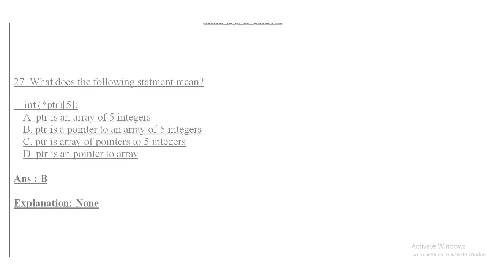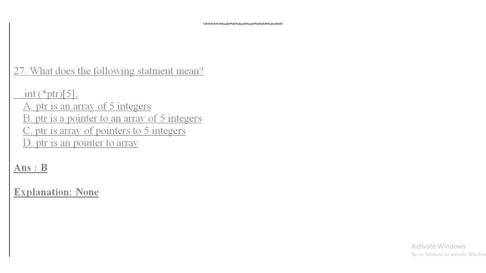Question number 27. What does the following statement mean? int *ptr[5]. Option A, ptr is an array of 5 integers. Option B, ptr is a pointer to an array of 5 integers. Option C, ptr is an array of pointers to 5 integers. And option D, ptr is a pointer to an array. So the answer of this question is ptr is a pointer to an array of 5 integers.